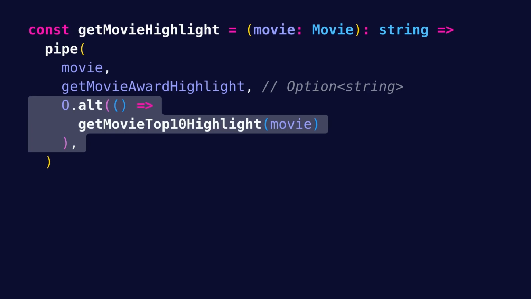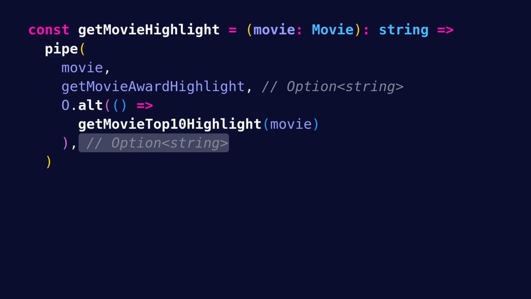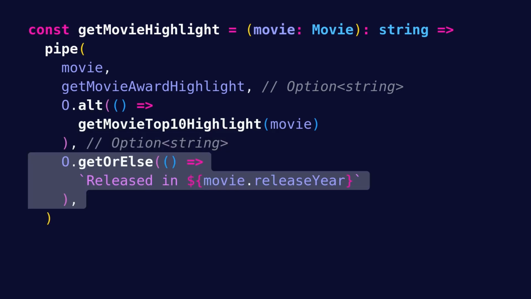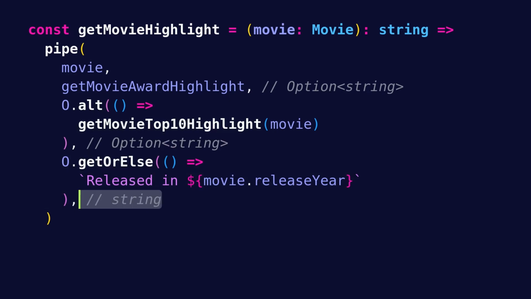However, even after performing that alternative computation, we still have an Option string to deal with. So at this point, we want to extract the option value, which is either an award highlight or a top 10 highlight. We can do that using Option.getOrElse and specify "released in" release year as a fallback value. So the final output is just a string, which is what we wanted.